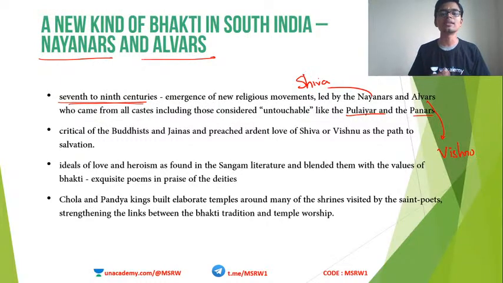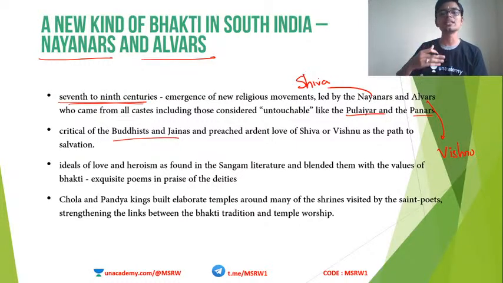All were accepted equally. But these Alvars and Nayanars were critical about Buddhism and Jainism, because the kind of philosophy preached by these two sects was entirely different. Shaivas and Vaishnavites, what did they do?